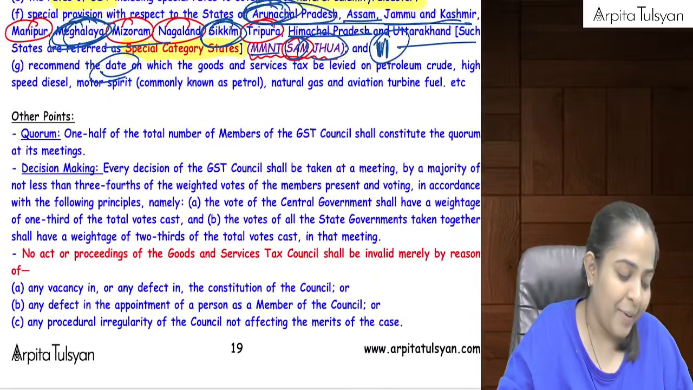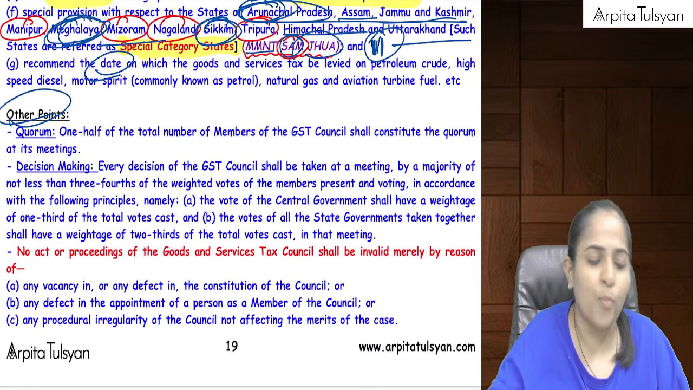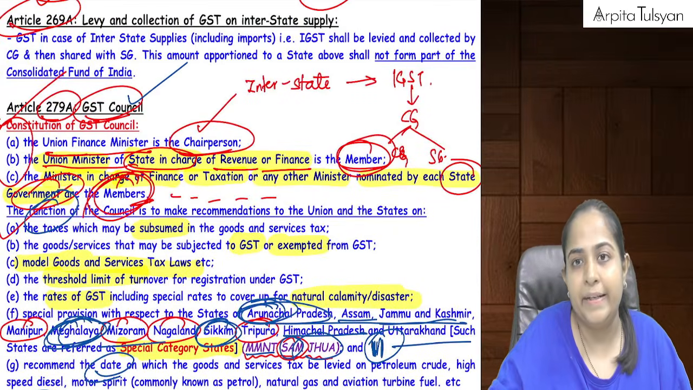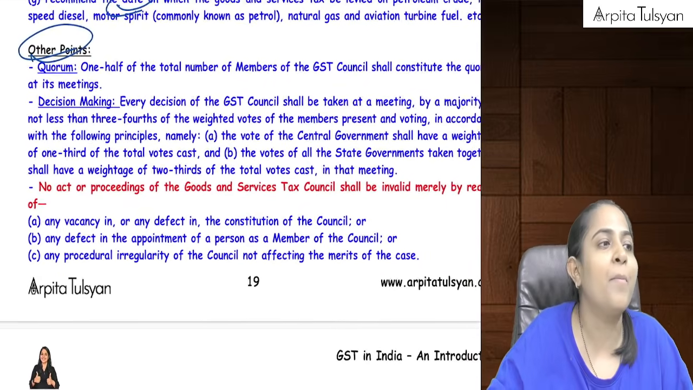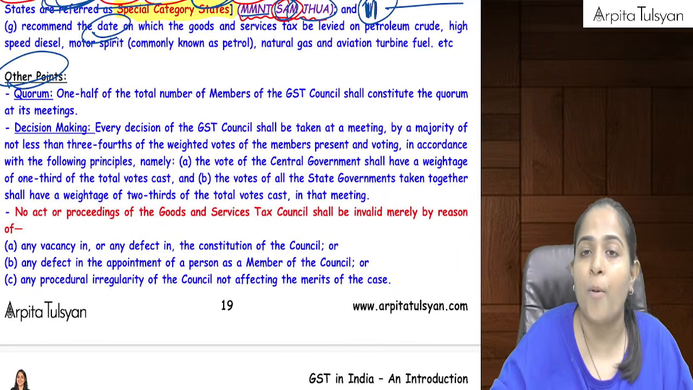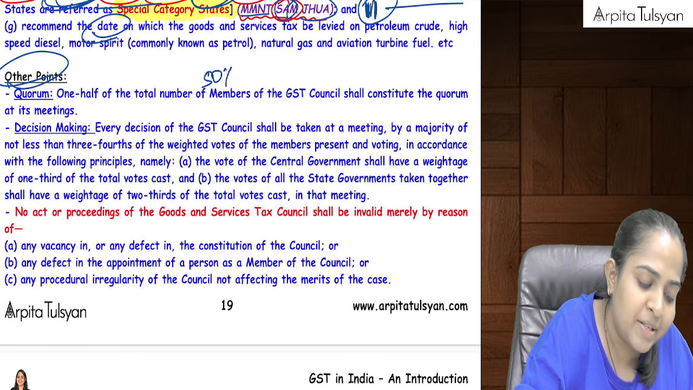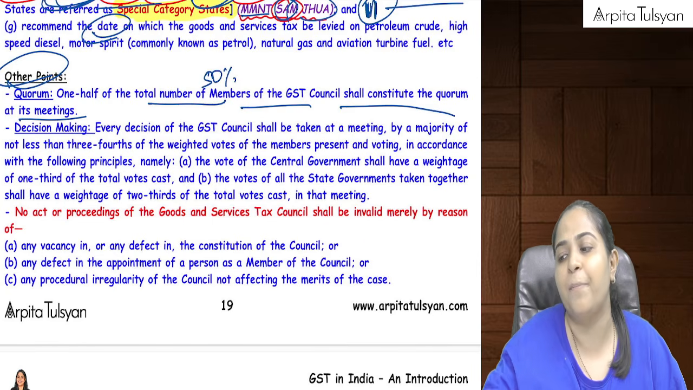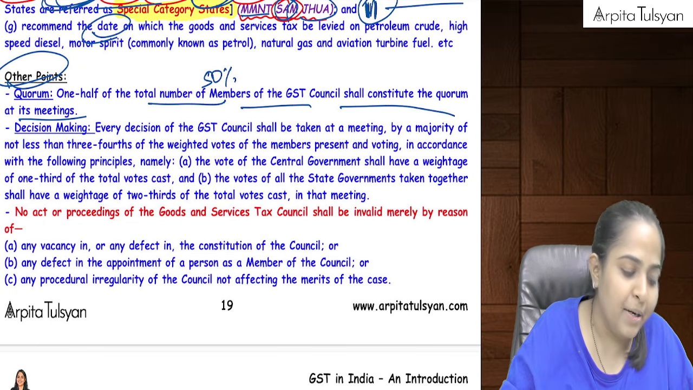Okay, and then after that, some other points. Last few points which are coming up here. Whenever the GST Council is meeting, there has to be a proper quorum. You must have heard about the word quorum. That is the minimum number of members who should be present to constitute a proper meeting or to start a proper meeting. So 1/2 of the total members, that is 50% of the total number of members, shall constitute the quorum. Means at least 50% should be present. Then only the meeting can be considered a valid meeting.